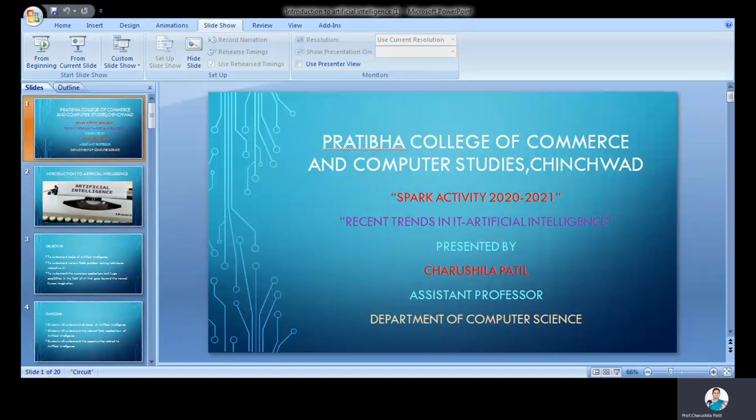And the outcome: students will understand all the basics of artificial intelligence. Students will understand the related field applications of artificial intelligence. Students will understand the opportunities related to artificial intelligence. This is the outcome, that all students should learn all these things.